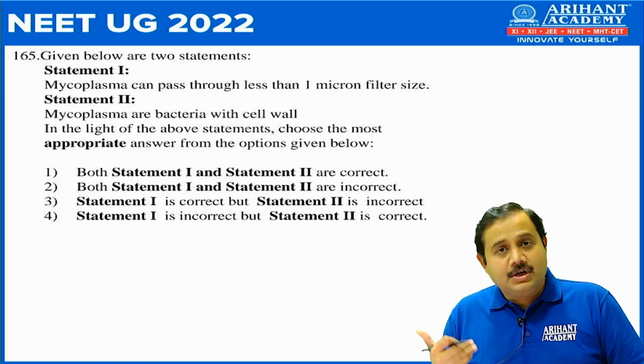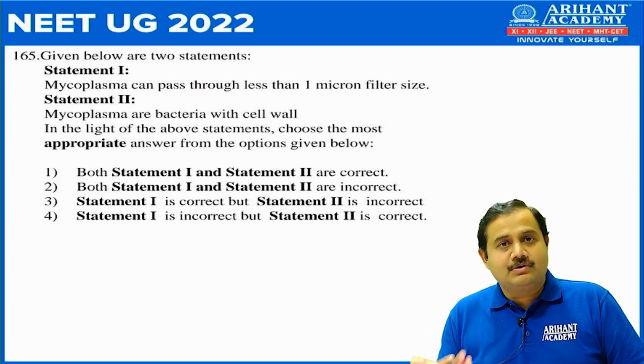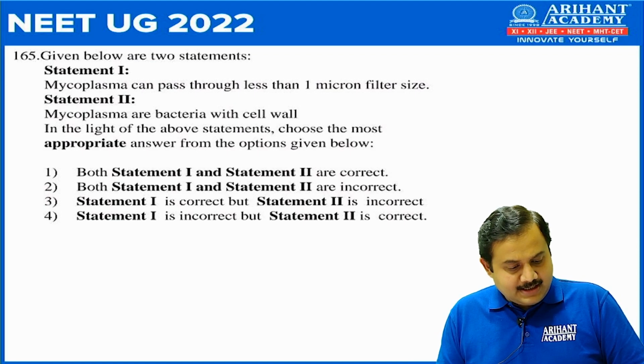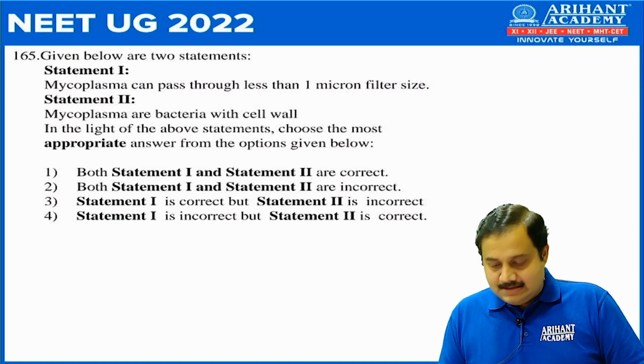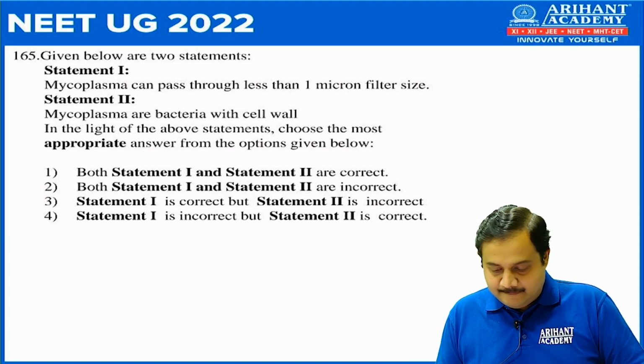Mycoplasma are the only prokaryotes which are without cell wall. So the correct answer would be number 3, that is statement 1 is correct but statement 2 is incorrect.